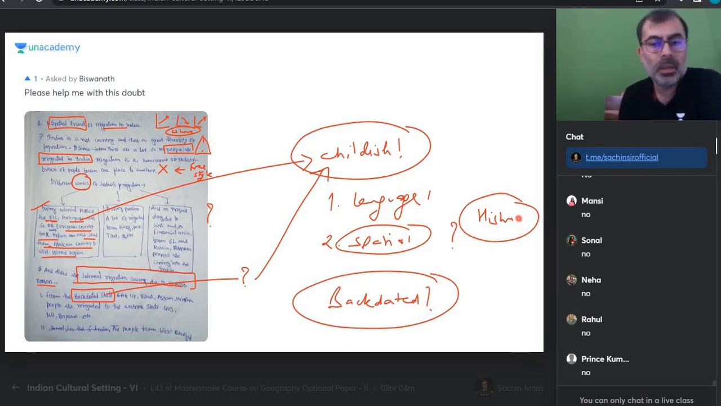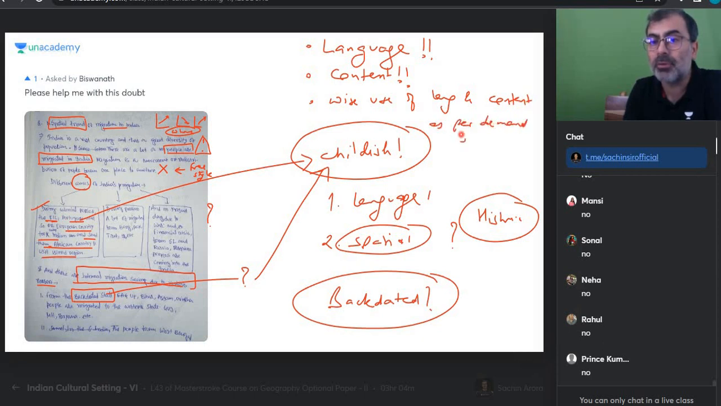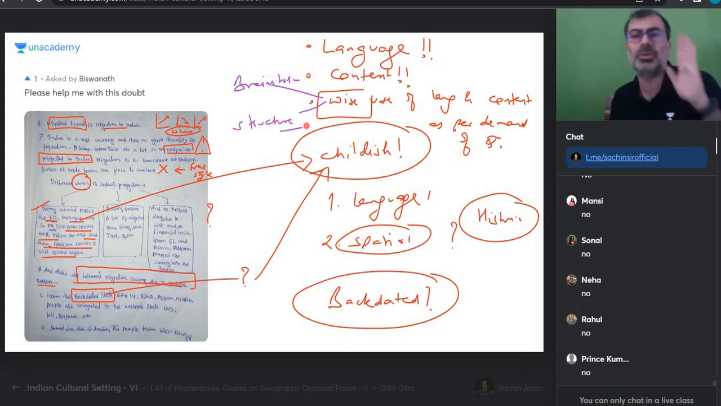Okay, check. Everyone. This is not fault finding. This is first telling you that no matter what we think about answer writing, first of all, do we have the basic language? Isn't that the first test? Second test comes content. Third test comes wise use of language and content as per demand of question. And when I'm saying wise use, इसमें क्या आएगा? One is brainstorming and other is structure. You get that? Simple तीन चीजें चाहिए.